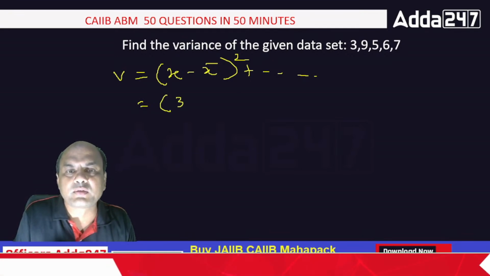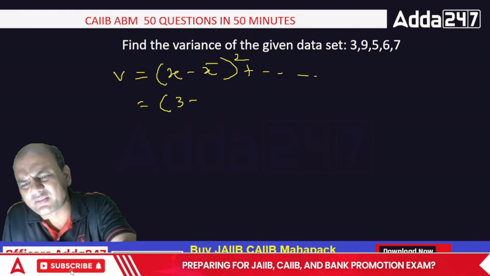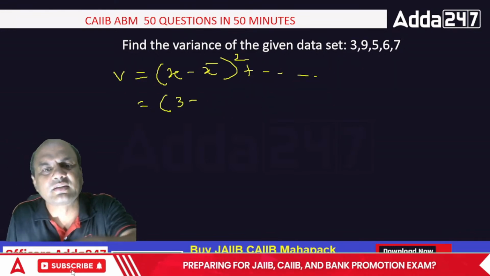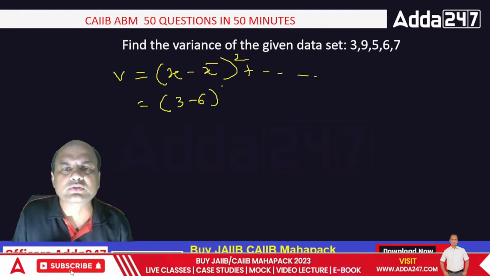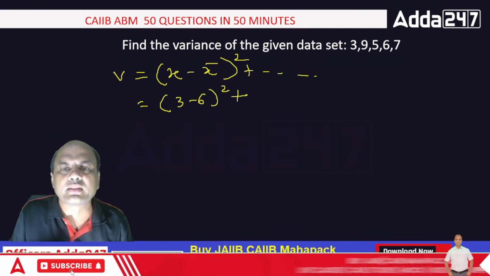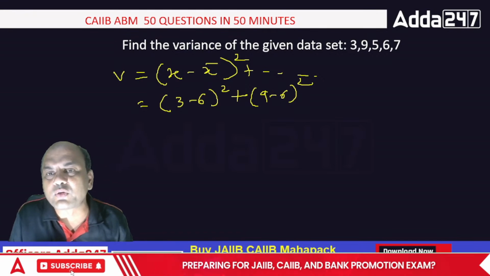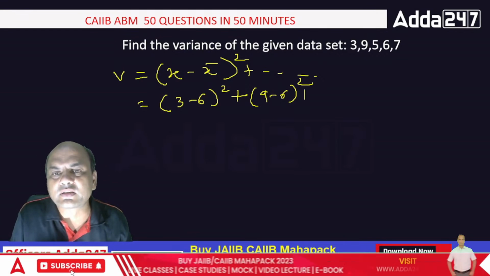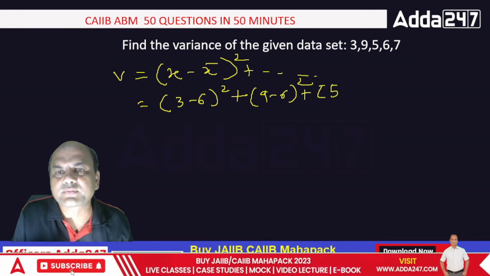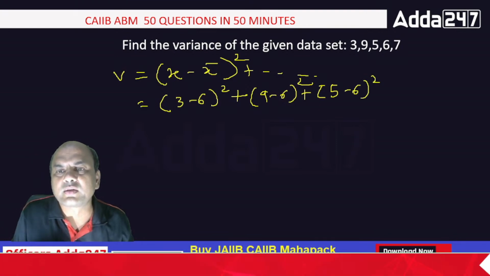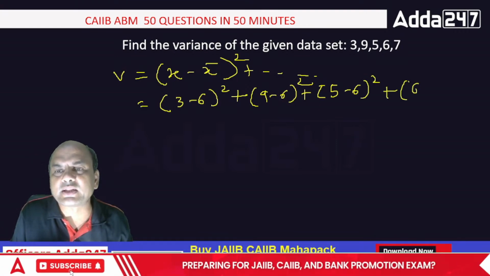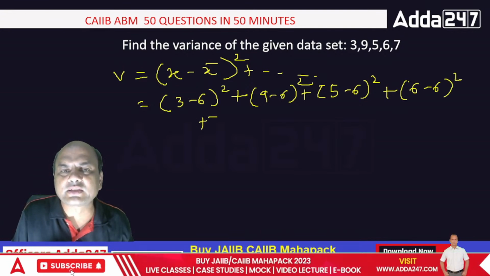3 minus, what is x bar? We have just now found x bar is 6. 3 minus 6 the whole square plus 9 minus 6 the whole square plus 5 minus 6 the whole square plus 6 minus 6 the whole square plus 7 minus 6 the whole square.